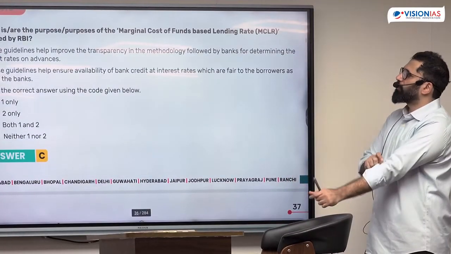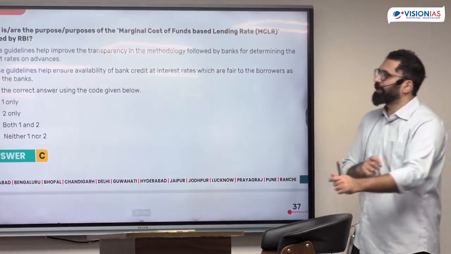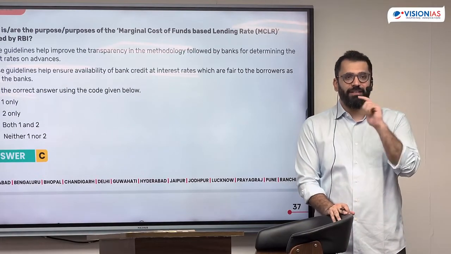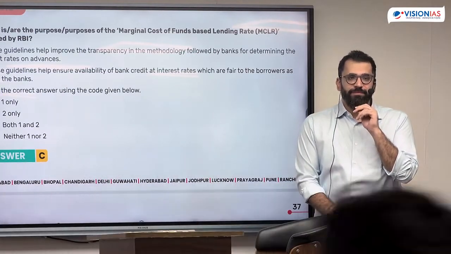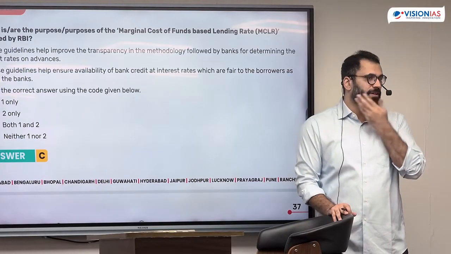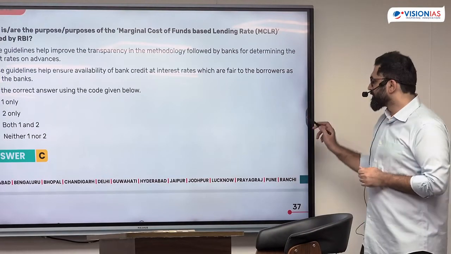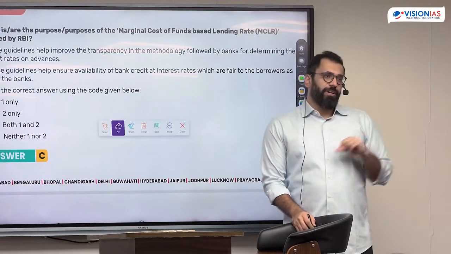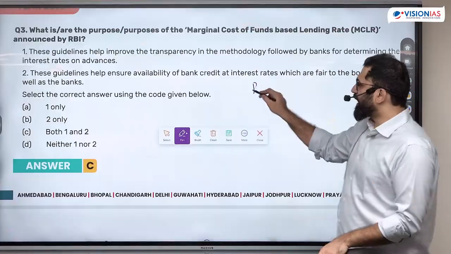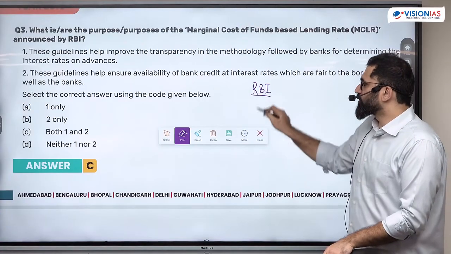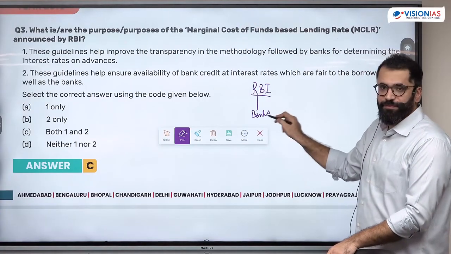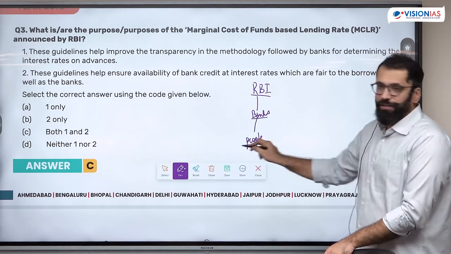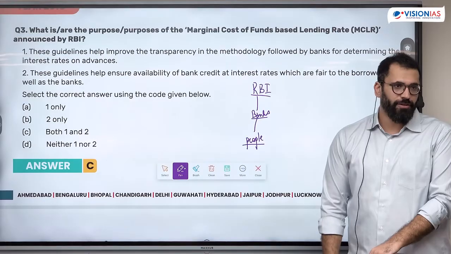What is the purpose of marginal cost of funds based lending rate announced by RBI? How does the RBI decide, or how does the bank decide the loan rate? By external benchmark. One of the things about monetary policy is whatever the RBI does should be done by the banks also. Then only people will get the benefit, inflation or growth.